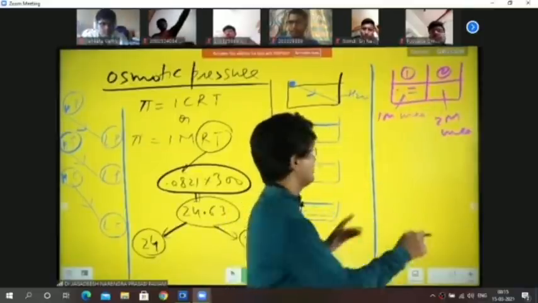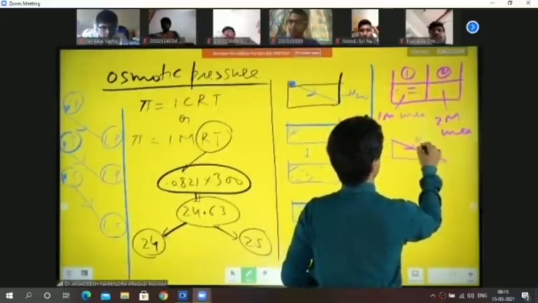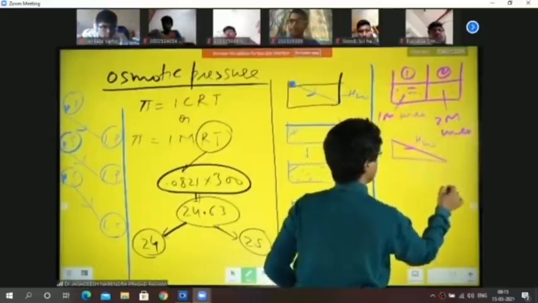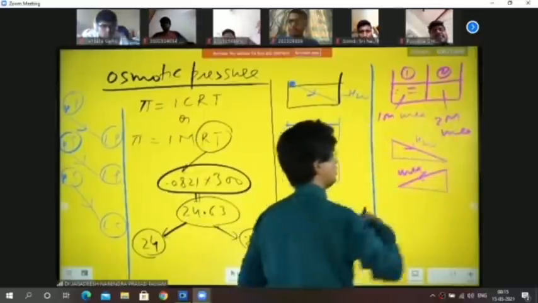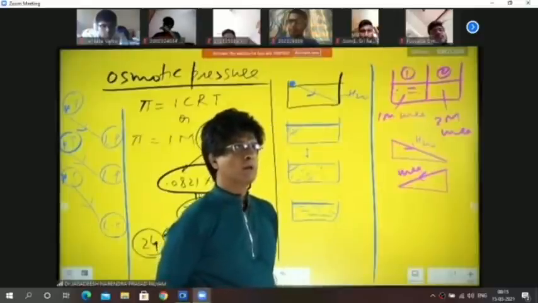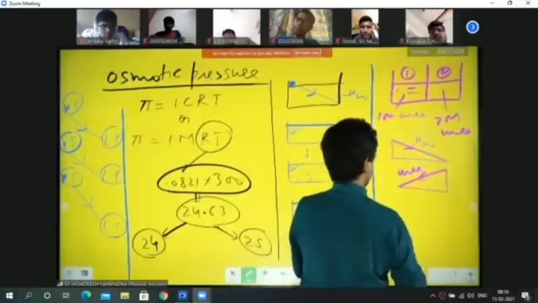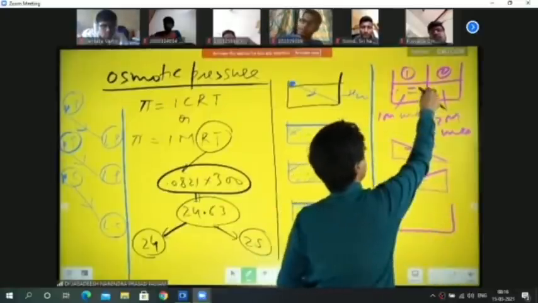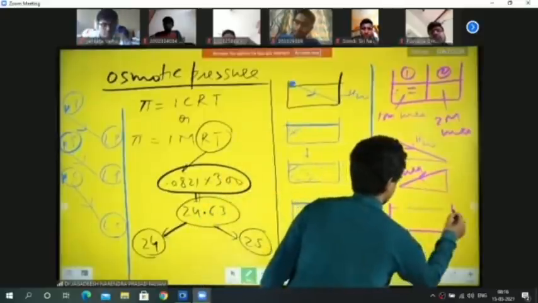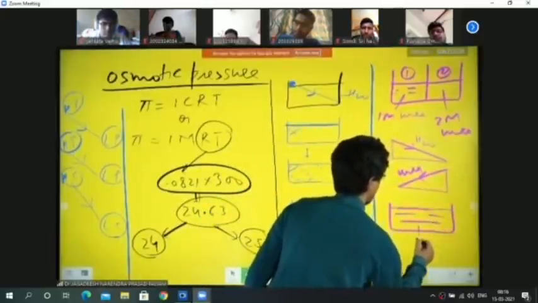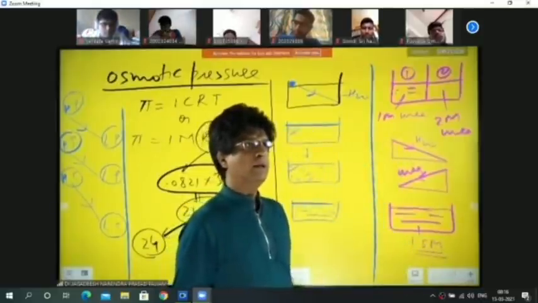Yes or no? Now see what happens over here. The concentration gradient for water will be from first to second, and the concentration gradient of urea will be from second to first. Yes or no, children? The net flow of urea will be from here to here, and that of water will be from here to here. And they will start mixing the moment you remove this separation. Yes or no, they will form a uniform solution of 1.5 molar. Agree? Yes or no, beta?